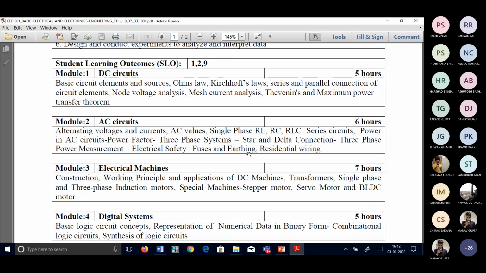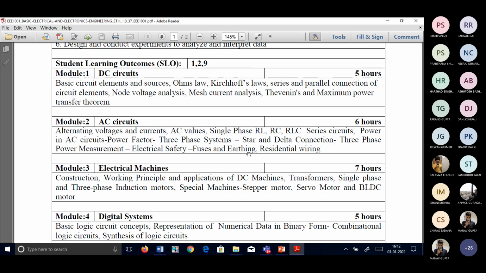We'll be having a combination of resistors in different fashion, whether it will be a normal series connection or parallel connection, or if time is there, we'll discuss about star delta. If time is not there, we don't discuss about star delta. Like that, different patterns are available. Different combination circuits will be connected to solve them. We'll see in module 1.